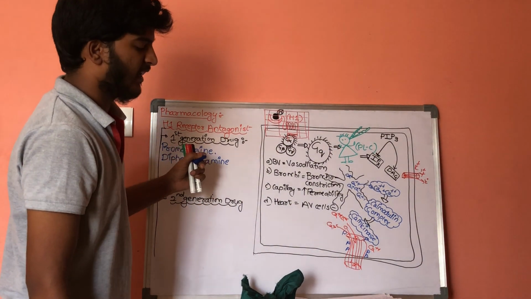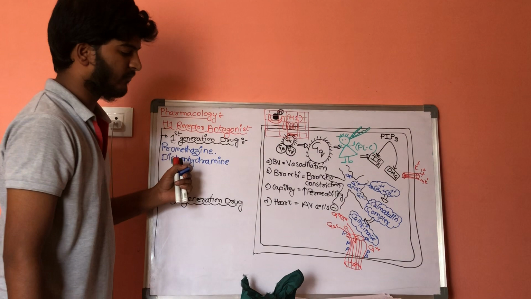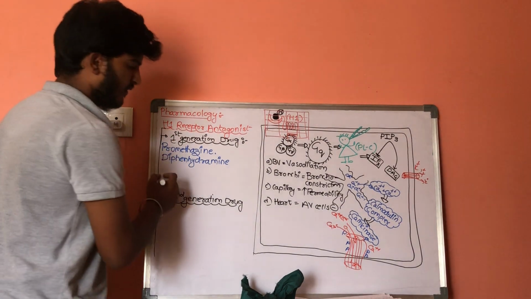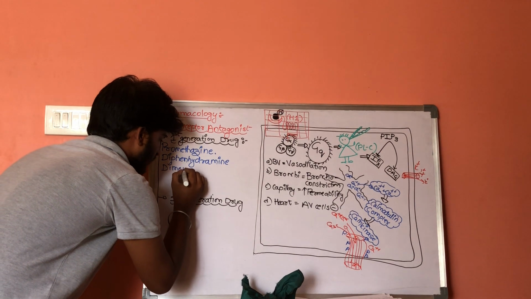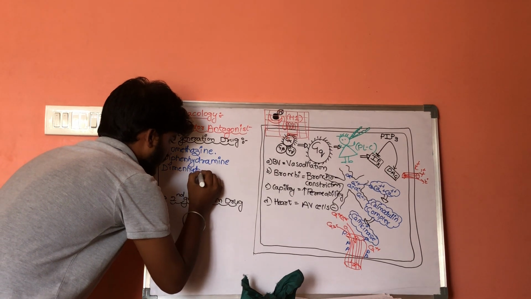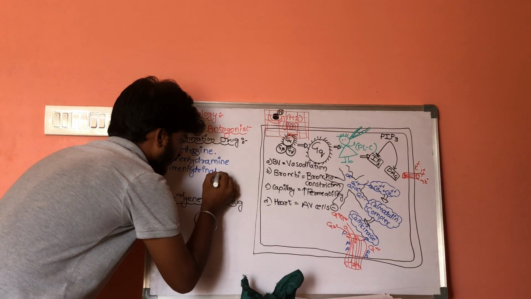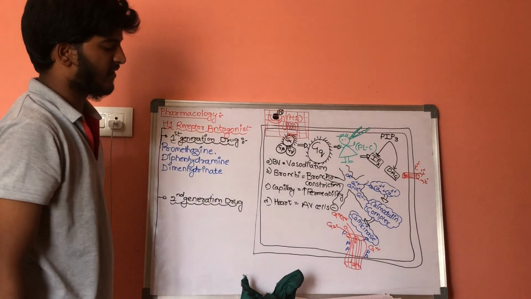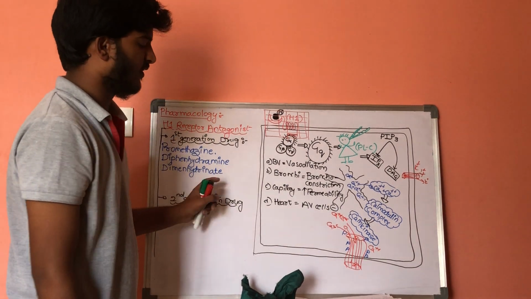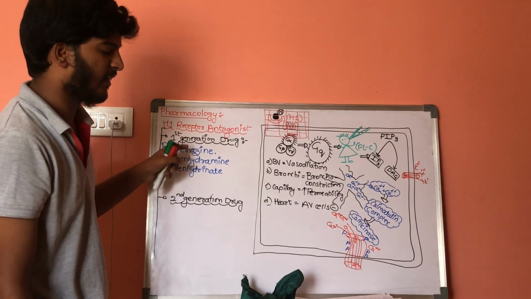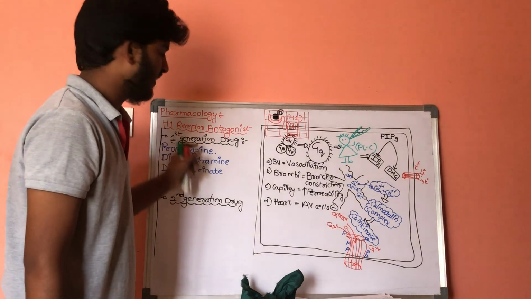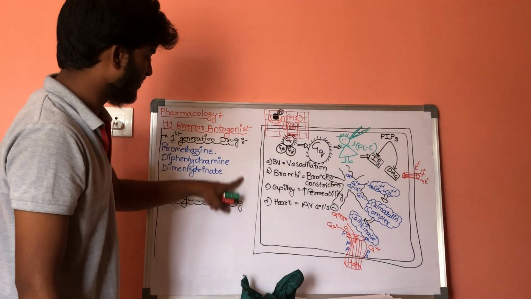Next one is dimenhydrinate, also an anticholinergic drug. Promethazine and diphenhydramine can act as local anesthetics.